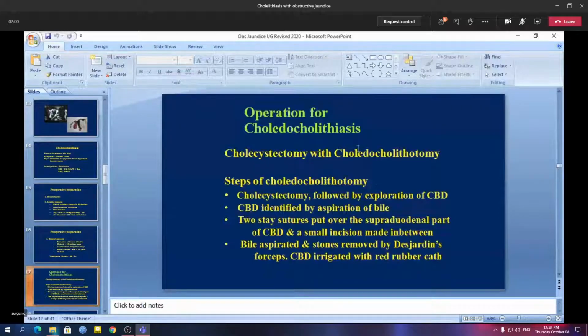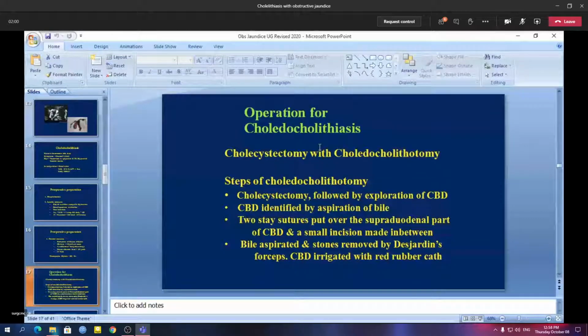Now, if the patient is having a stone in the common bile duct, the patient has several options regarding the treatment. Either the patient can undergo endoscopic treatment, or the patient can undergo operative treatment.